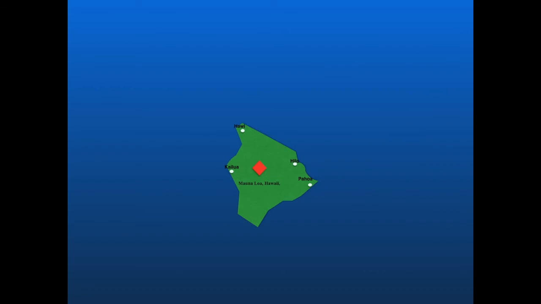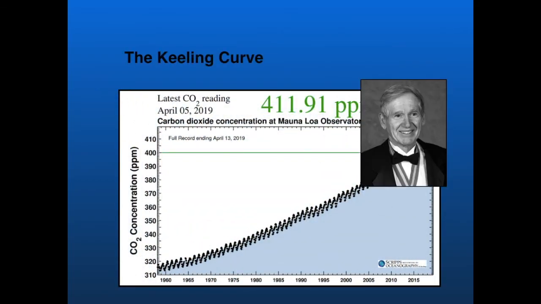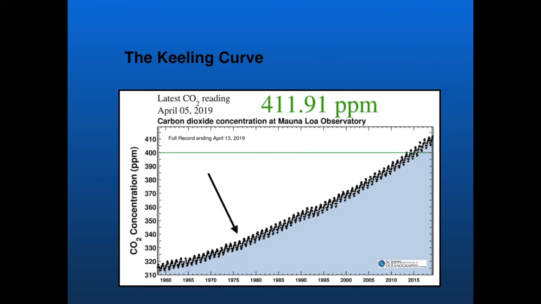The varying levels of carbon dioxide in the atmosphere have been accumulated into a single graph called the Keeling curve, named after Charles David Keeling. The levels of atmospheric carbon dioxide are indicated by this black line, and as you can see, it has been steadily increasing ever since the beginning of this project in 1958. The increasing levels of carbon dioxide strongly correlate with the increasing global temperatures, which is why many scientists believe that an increase of greenhouse gases is the leading cause of global warming.